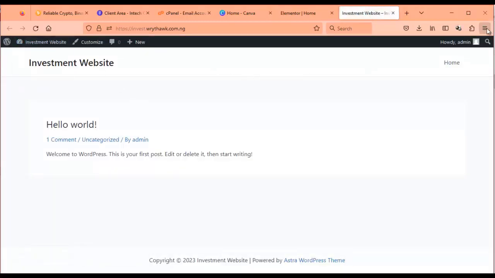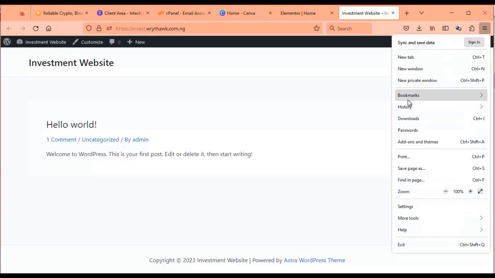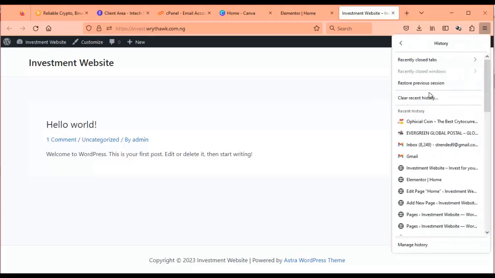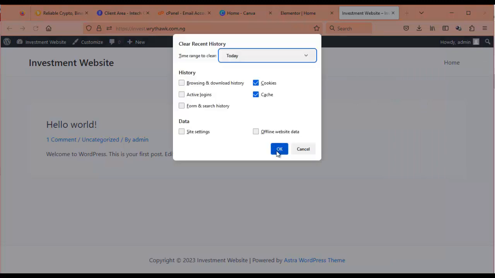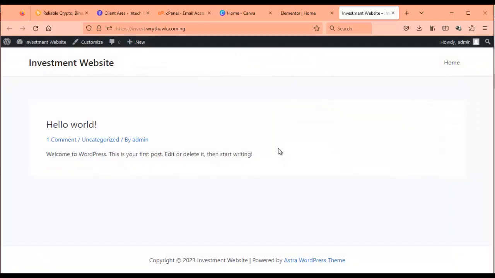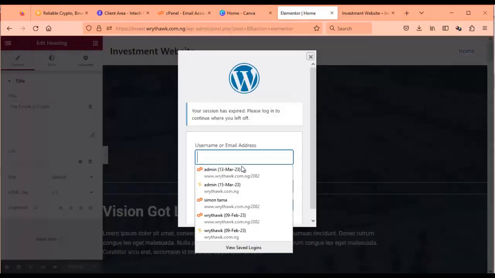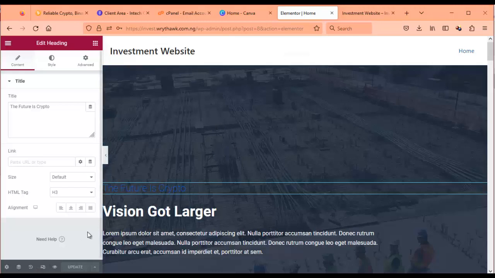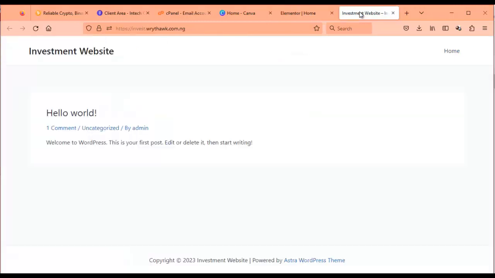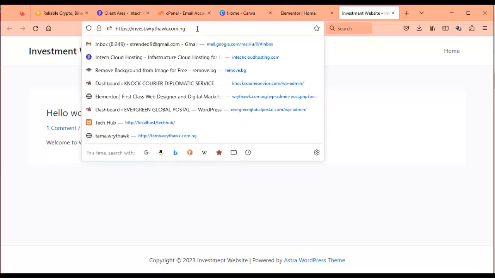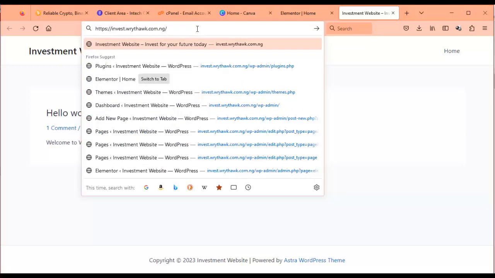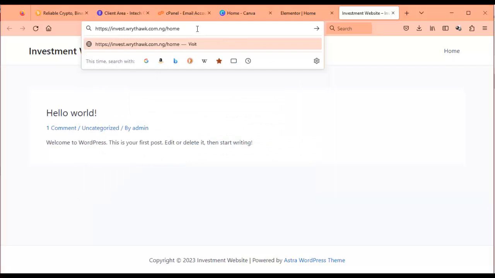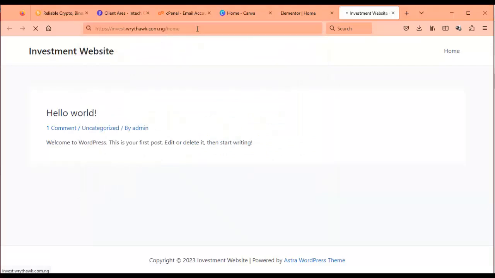Okay, let's clear our cookies and cache to see why it's not showing. The reason this is not showing is because we have not set the page to be our home page.